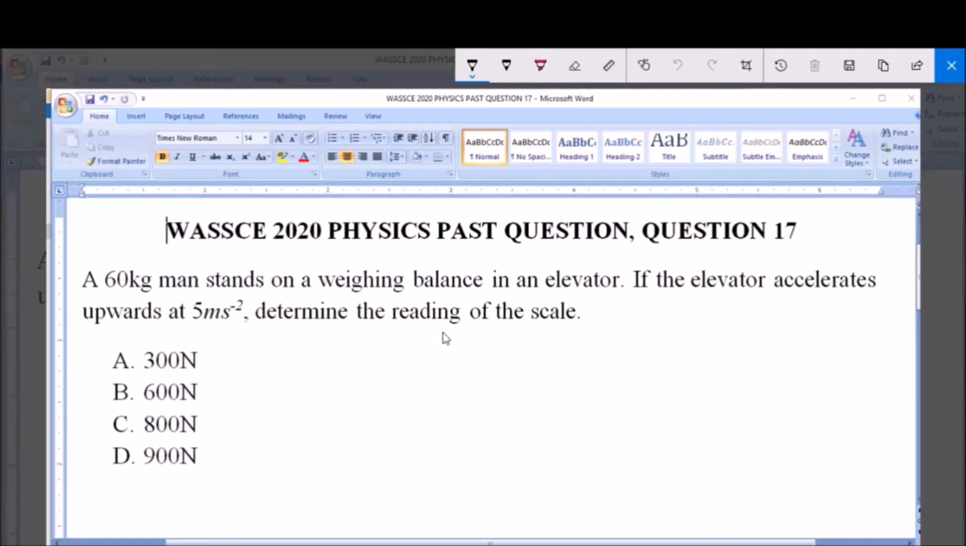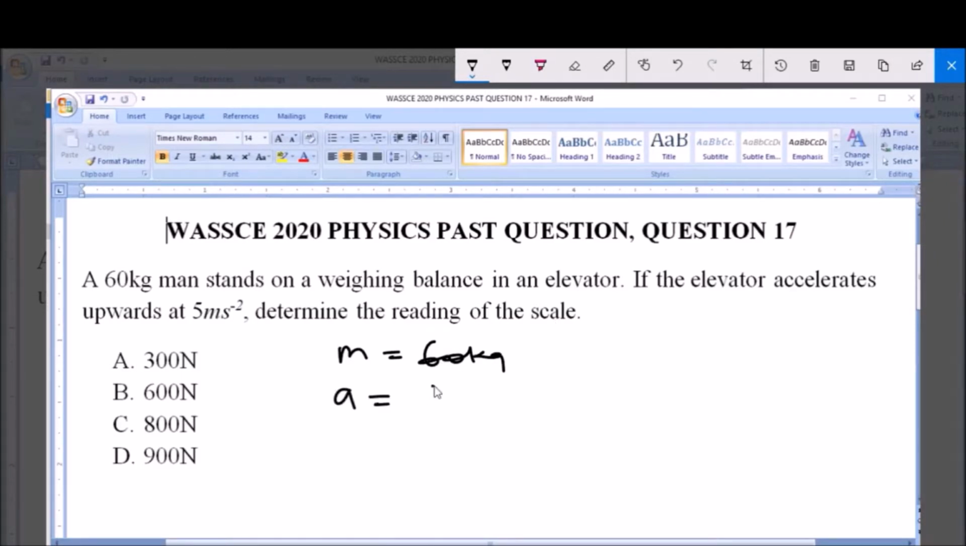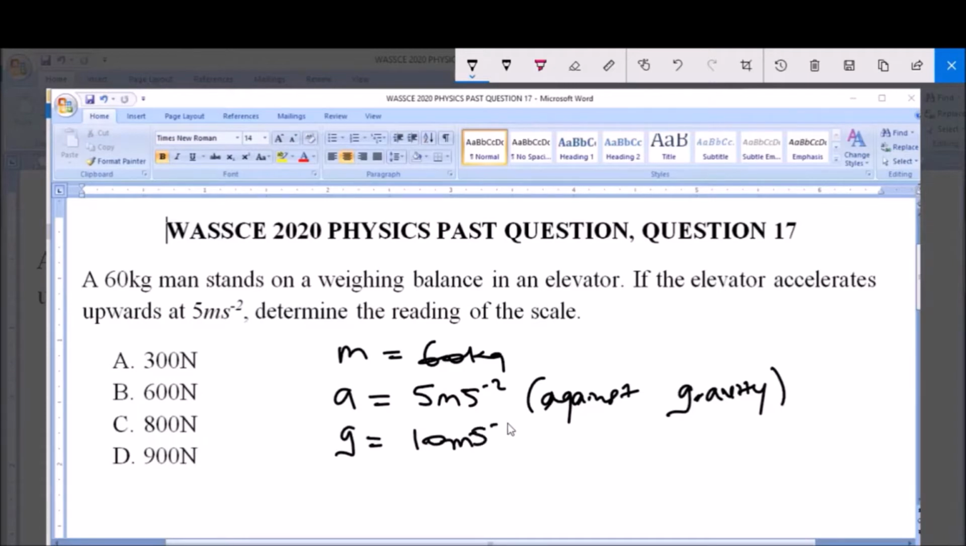Now the man has a mass M of 60 kg. He stands on a weighing balance, that is, he's trying to check his weight on a weighing balance, but now inside an elevator, and this elevator is accelerating upwards at 5 meters per second squared. Accelerating upward is against gravity, and the acceleration due to gravity, g, is equal to 10 meters per second squared.